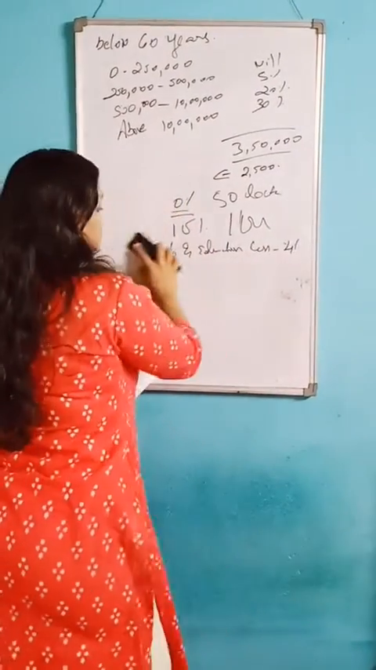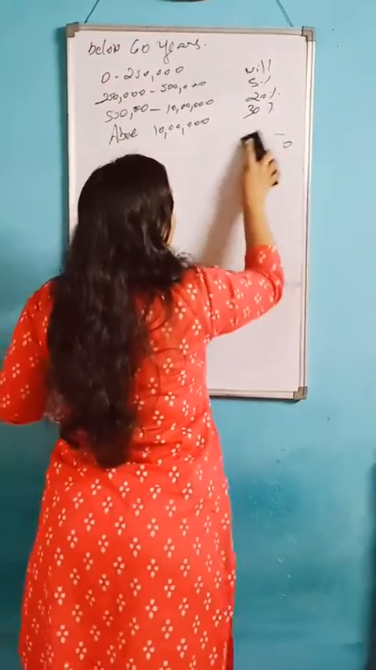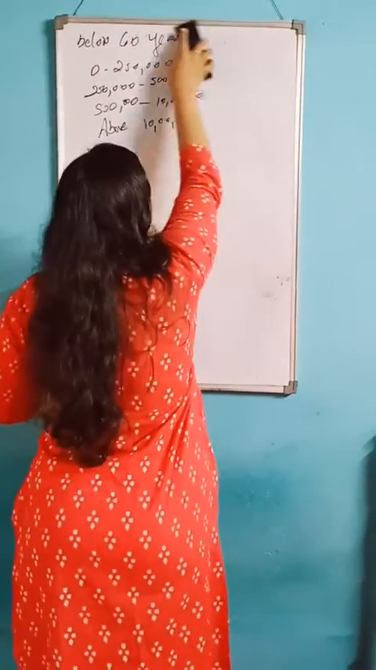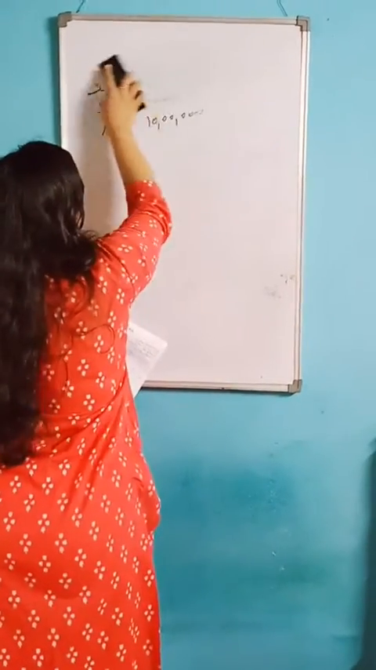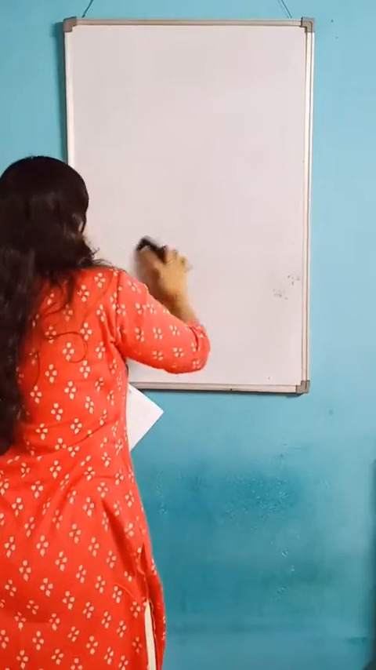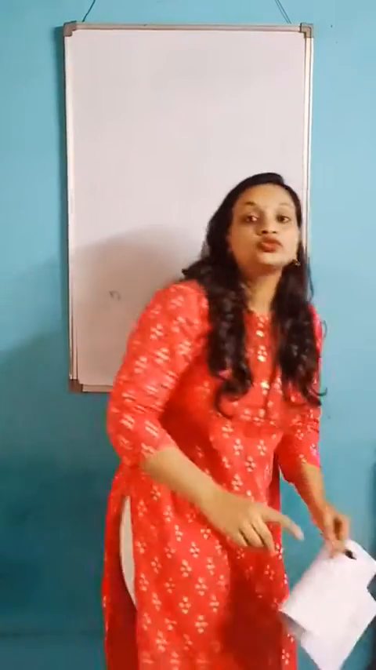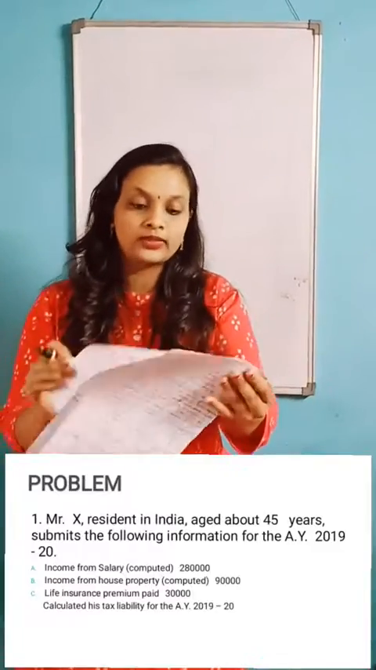So I have glanced over the format as well as the important sections. That is ATC, ATU, ATGG, ATDD. These things are very, very important while doing a problem. So let's move to a problem. Problem number 1.